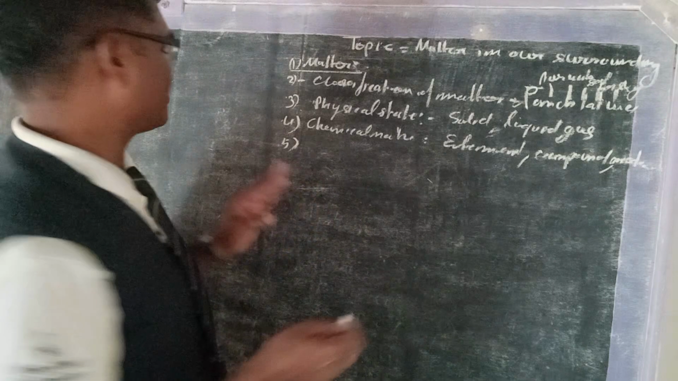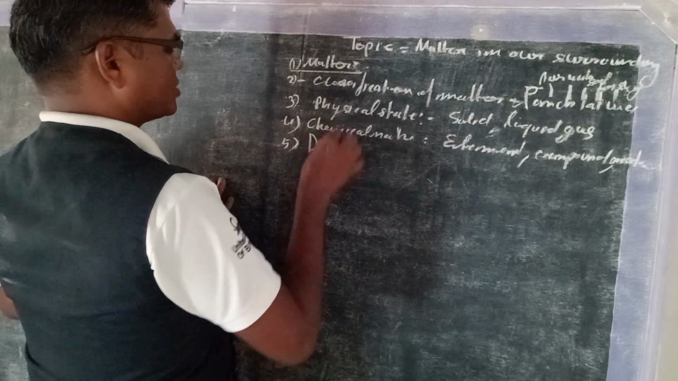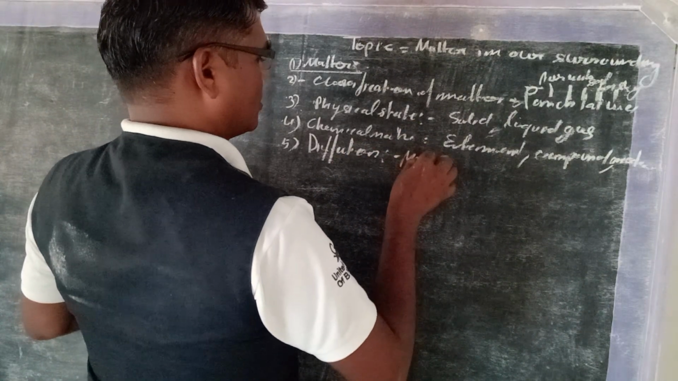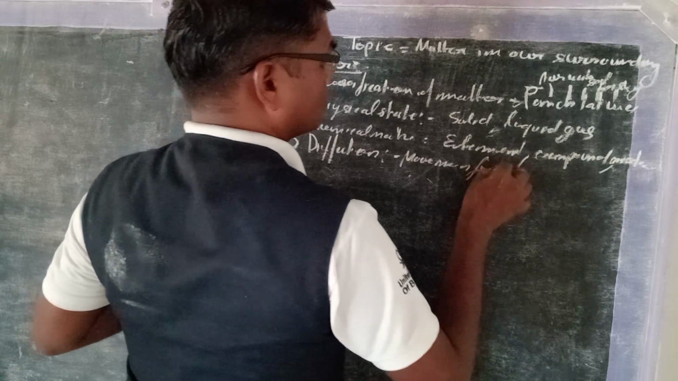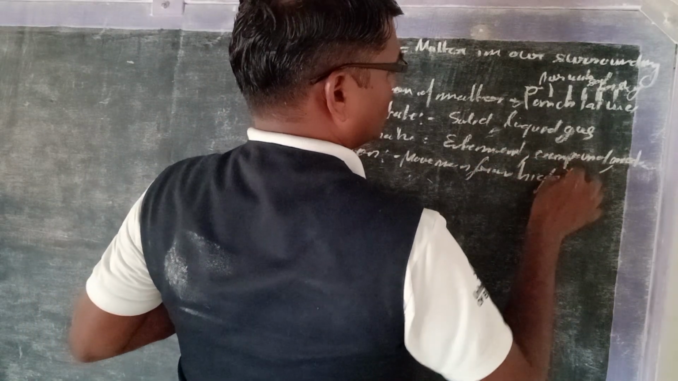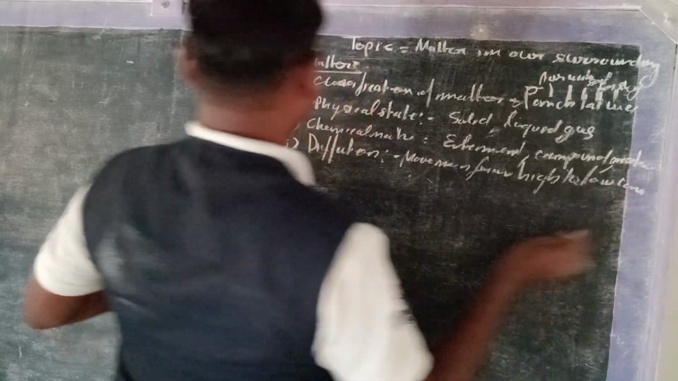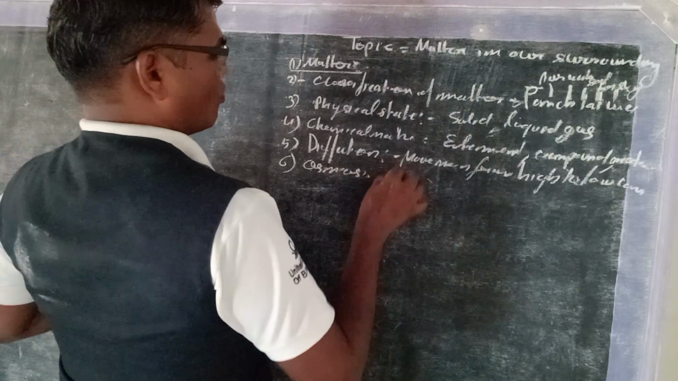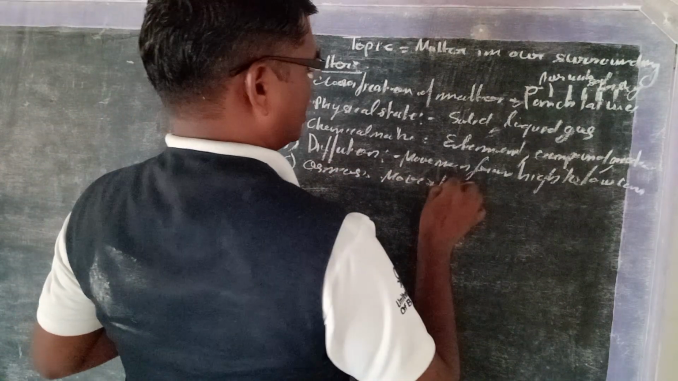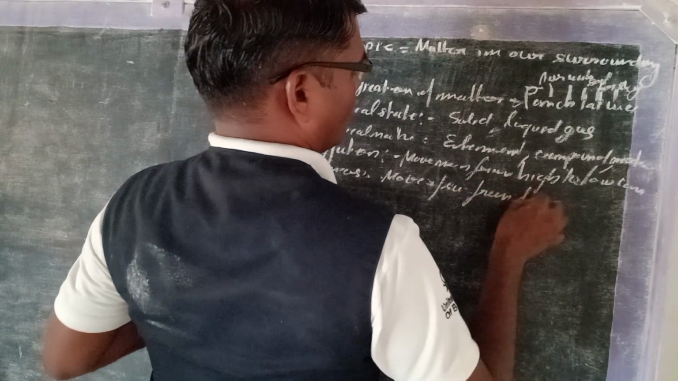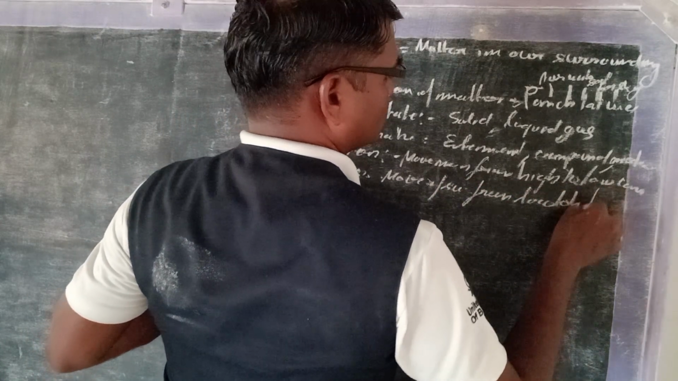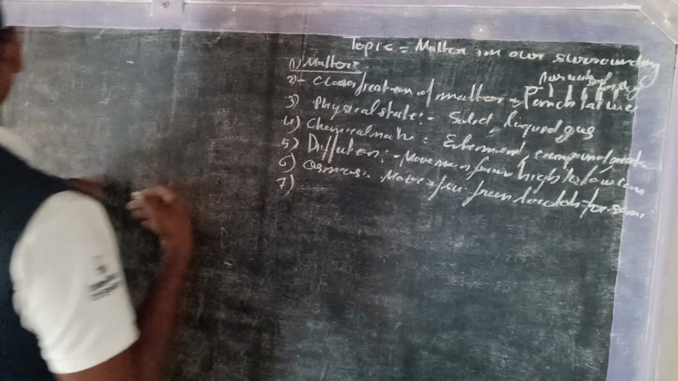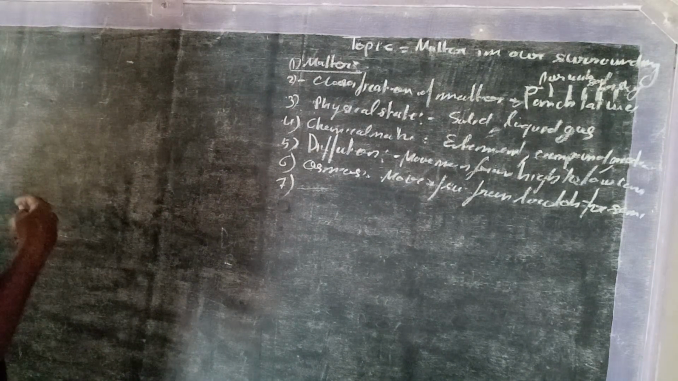We have studied two topics here, and first we will take diffusion. Diffusion means movement from higher to lower concentration. Osmosis is the movement of substances from lower to higher concentration through semi-permeable membranes.